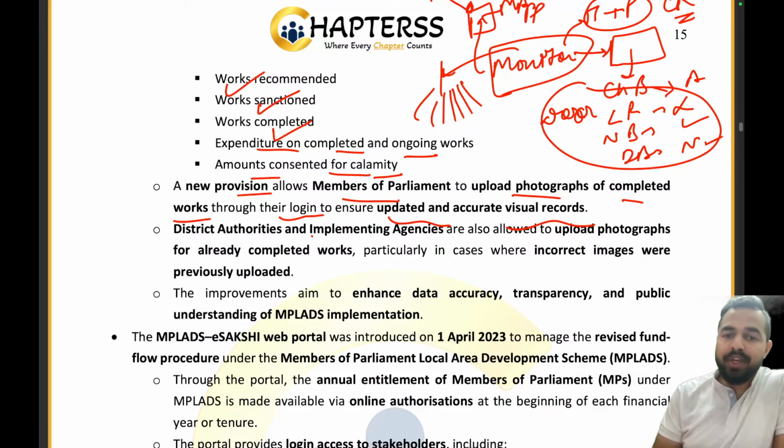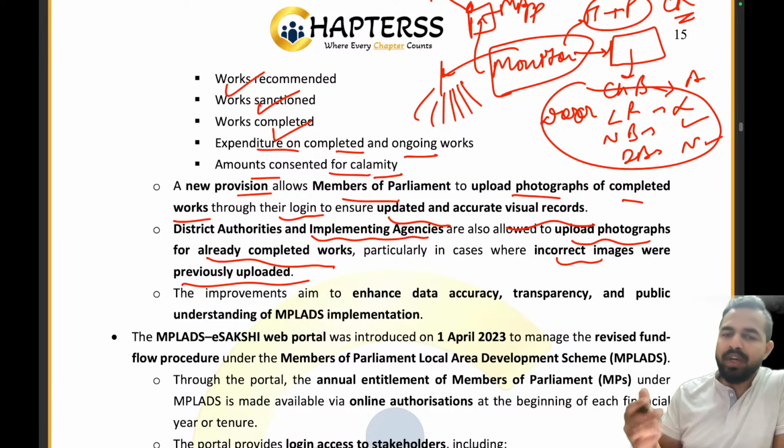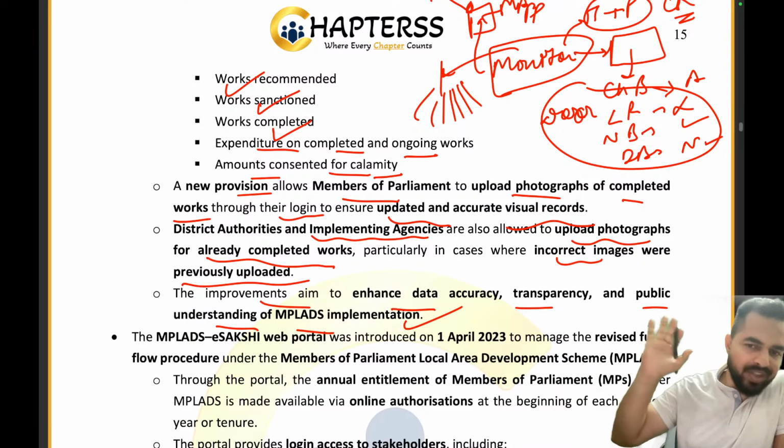The district authorities and implementing agencies are also allowed to upload photographs for already completed works, particularly in the cases where incorrect images were previously uploaded. Sometimes the incorrect images are also there, right? So to resolve that issue, the district authorities can also upload the images. The improvements aim to enhance the data accuracy, transparency and the public understanding of the MP-led's implementation. Clear, my dear friends? Please tell me in the chat box, are you guys able to understand it?